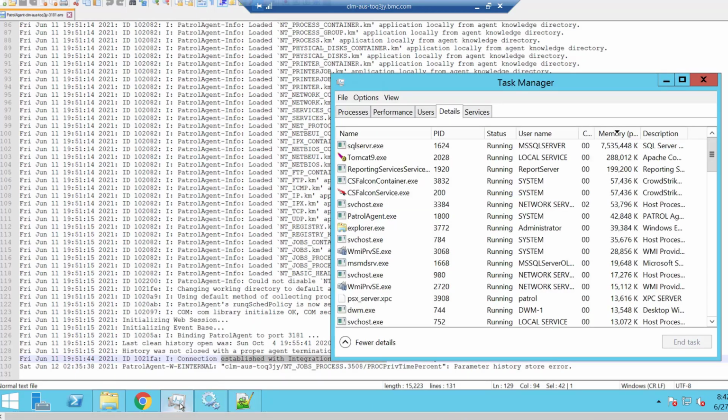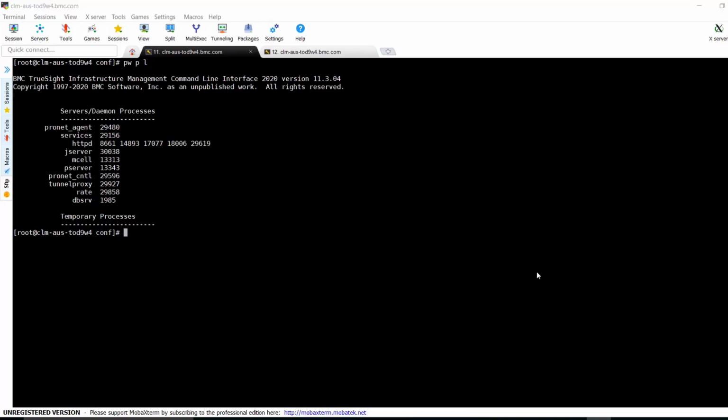You can open the task manager on petrol agent machine to identify if any process is utilizing high resources, or also can enable process monitoring to identify it. If petrol agent is running on a Linux machine, top command can be used to identify the process that's utilizing high resources. I have now logged into TrueSight Infrastructure Management Server.